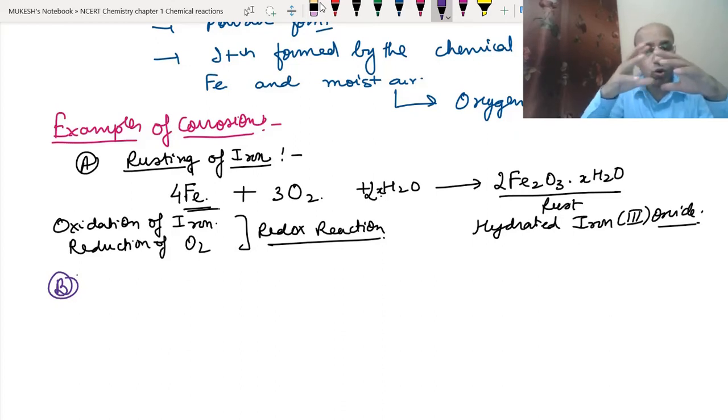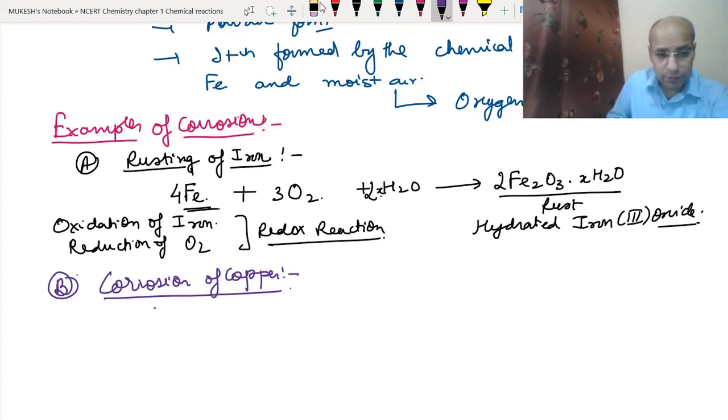Okay, and this basic copper carbonate is green in color. So whenever you see old copper articles like the temple bells, the temple canopies, or any other copper article, you will find a green coating on that. You can see the copper pipes also, like which are fitted into the AC. After some time they become green in color. So this is the reason: because of the formation of basic copper carbonate, which is green in color, these copper articles become green after a long period of time, and it is a very slow process. It doesn't mean take it overnight. It takes a long time. Okay, so this is the corrosion of copper.